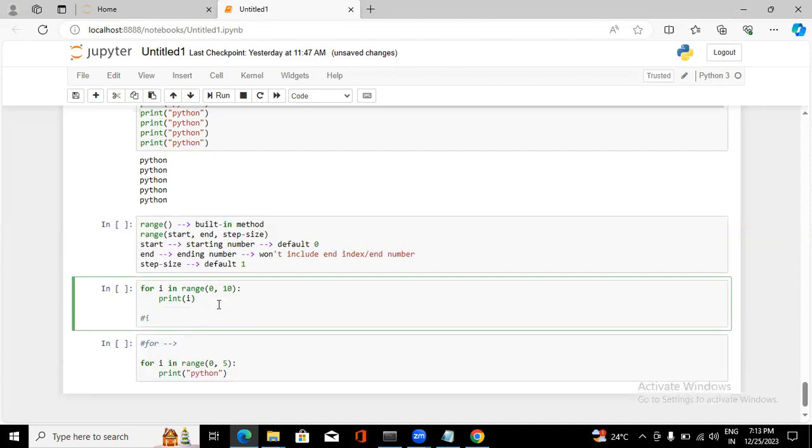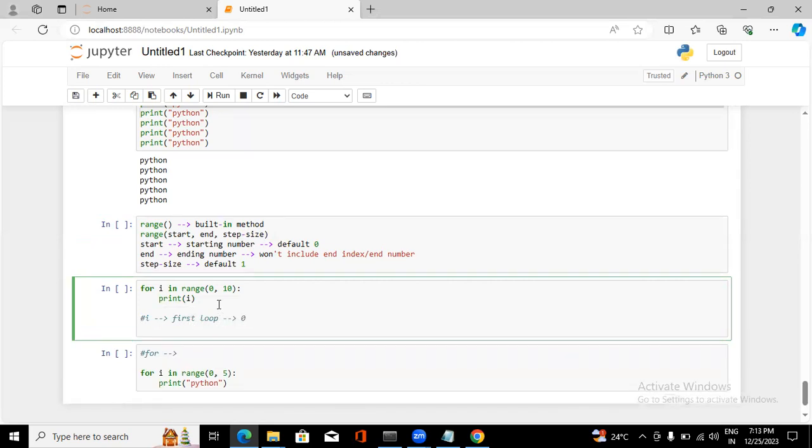Next time, it took 0 and did some actions, and again it will go back to the top. After performing its action, it will continue up to 10. Whatever statements you have inside this for loop, it's going to execute normally.